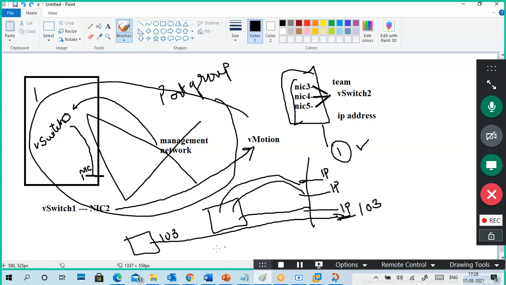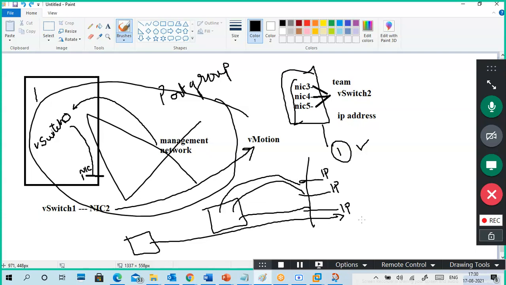Understand this one? The user is accessing with a particular IP address from a particular NIC. So if this NIC is down or the wire is disconnected, the user is unable to access the service. This is one scenario.